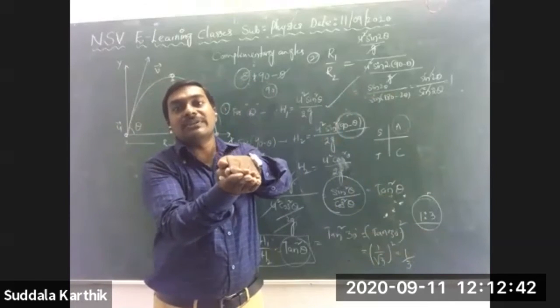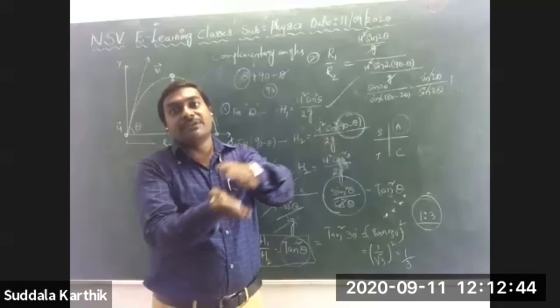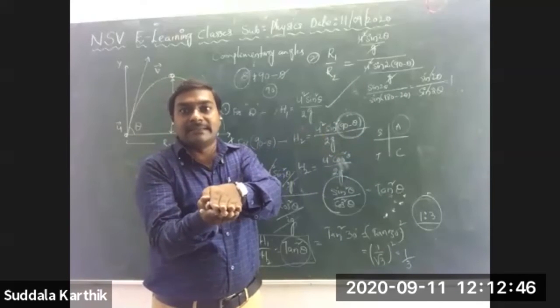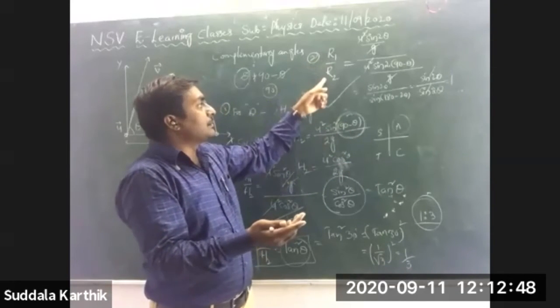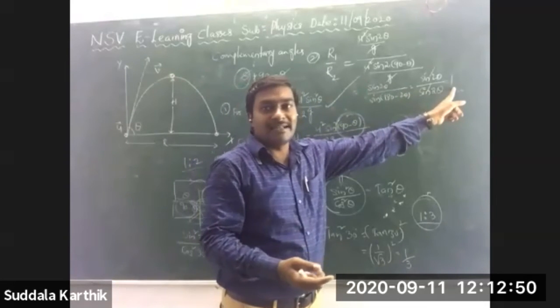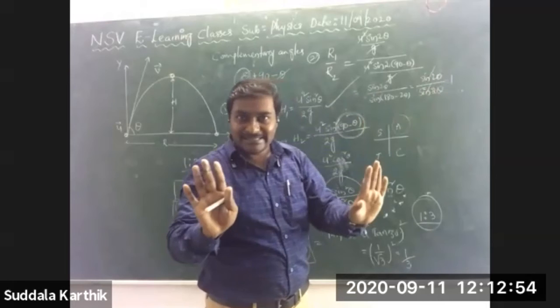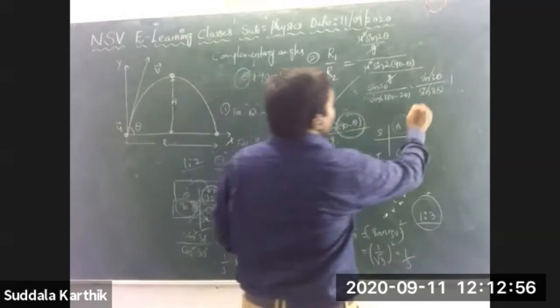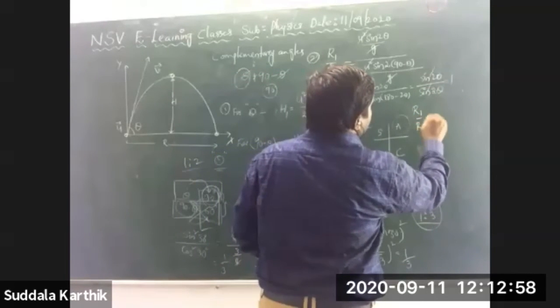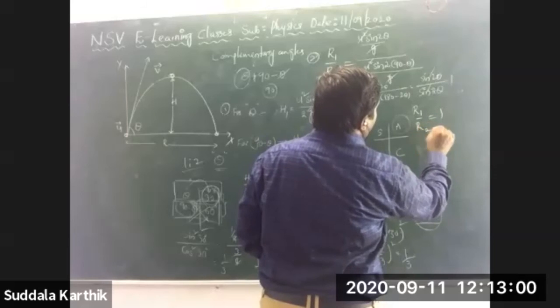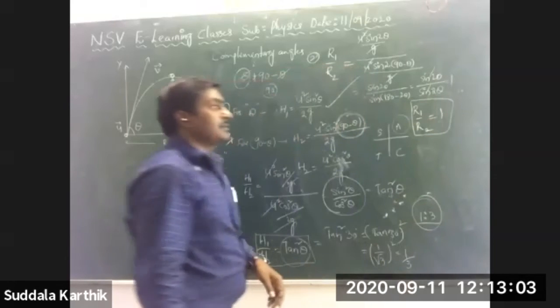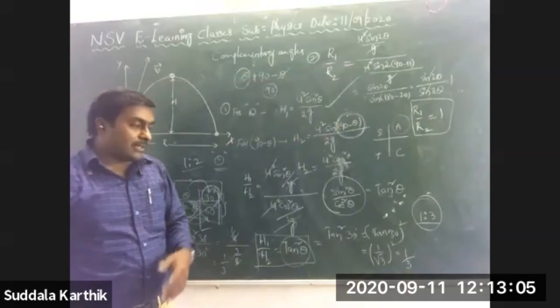So what is the ratio between those two ranges? The ratio R1 by R2 is 1. Directly the answer is 1. You can use this: R1 by R2 is equal to 1.